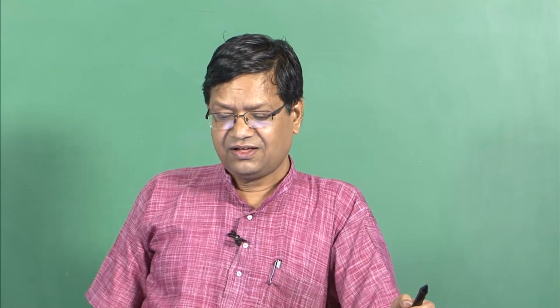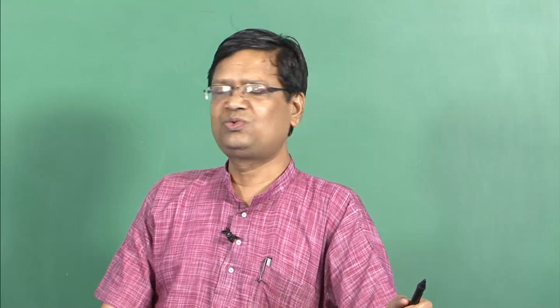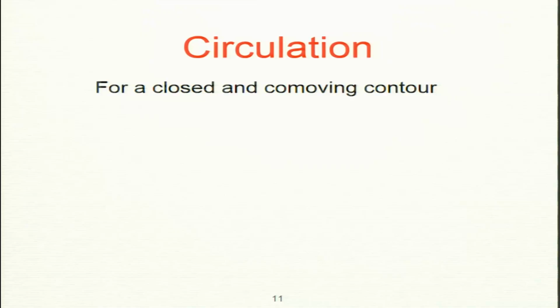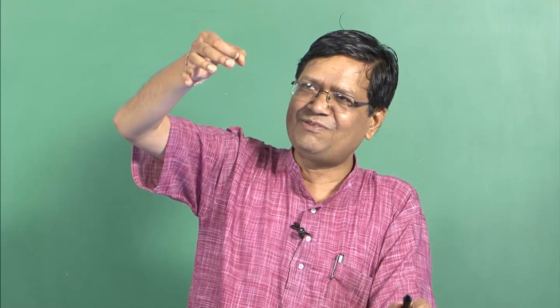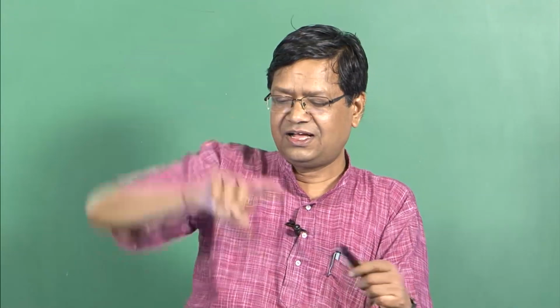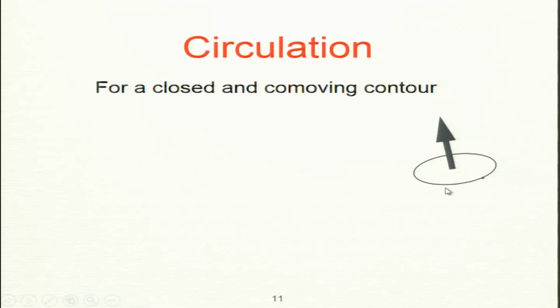Now, there is a quantity called circulation, which is not a product of two vectors. It is a very important quantity, and it is defined like this: for a closed and co-moving contour. Co-moving means it moves along with the fluid. Just think of cigarette smoke, and you follow that smoke, one fluid parcel. So you make a contour. I have a picture here. Your fluid elements are sitting on this contour, and when the fluid elements move, your contour will also move with them.